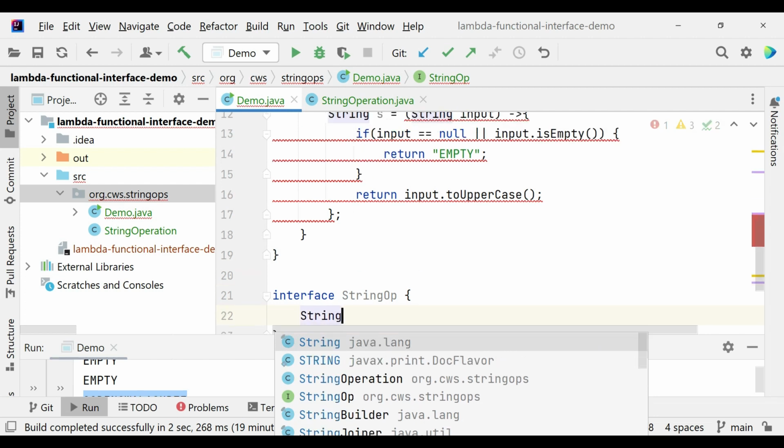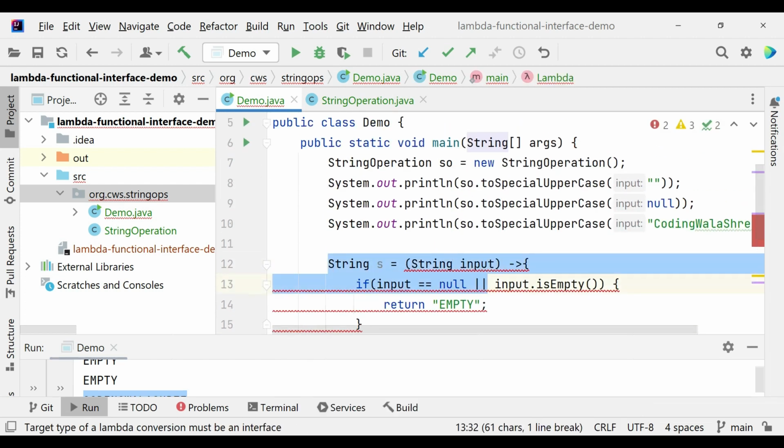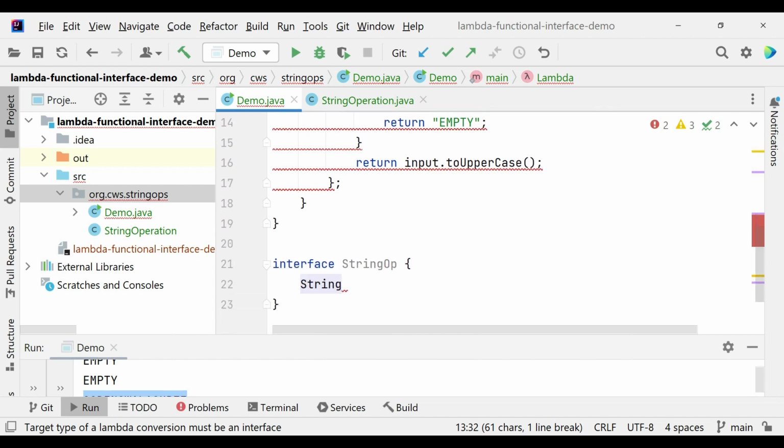To match the signature of this lambda expression or this function, what the function returns is a string, and what kind of input it takes is a string. So let's say perform is an operation, and you can give any name. So this is an abstract method perform in this StringOp interface, and as we have talked about, this is a functional interface because it has only one abstract method.